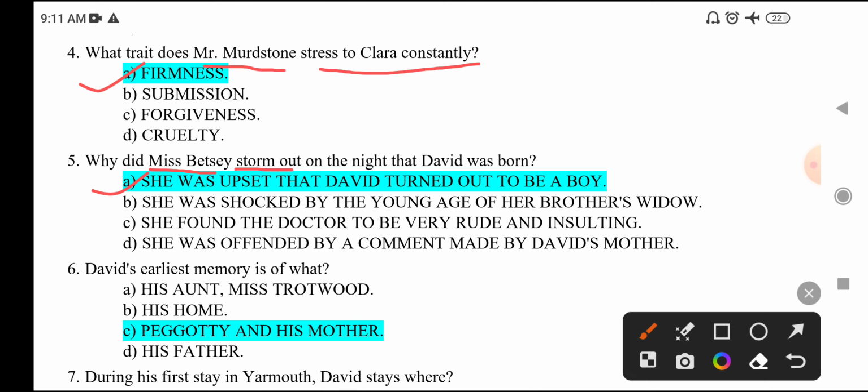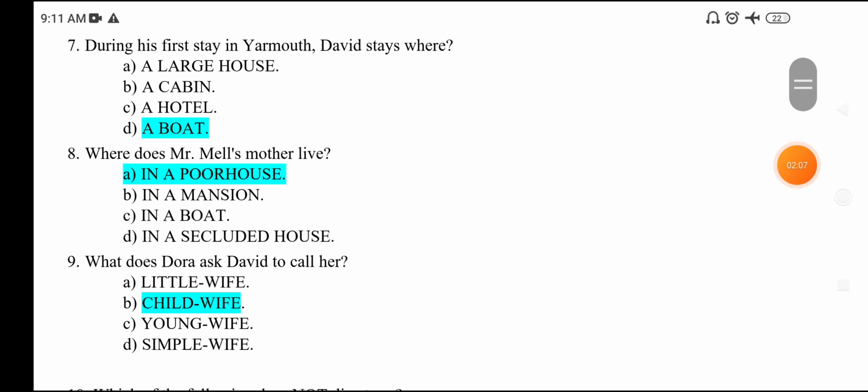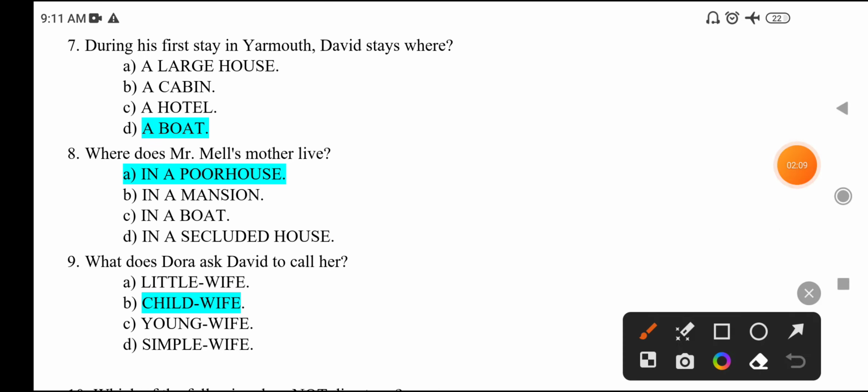Next question is, David's early memories of what? जब डेविड अपने अर्ली मेमोरी को याद करते तो उनको क्या क्या याद आती है? Peggy, the servant of the house, and his mother. Next question is, during his first stay at Yarmouth is the home of Peggy. Where does David stay? David कहाँ रुकते हैं? तो he stays in a boat.